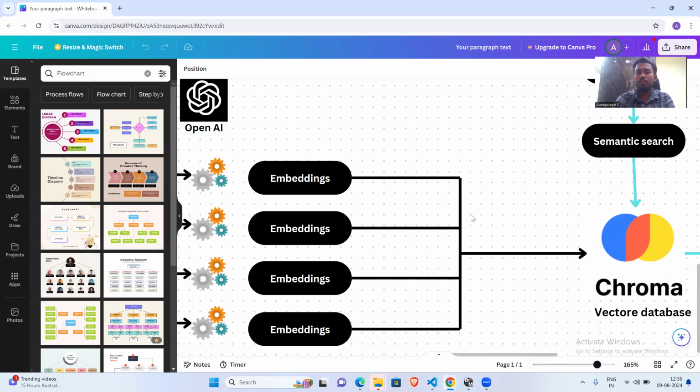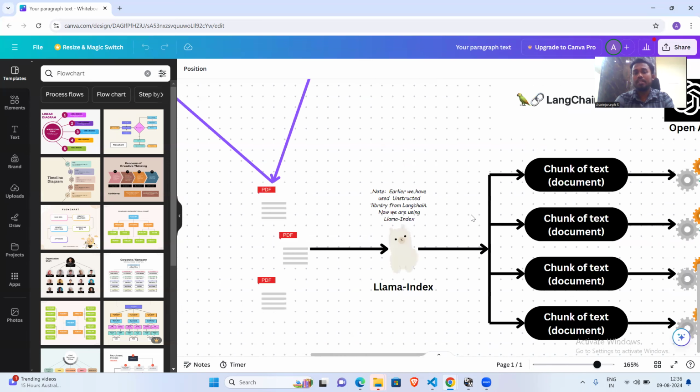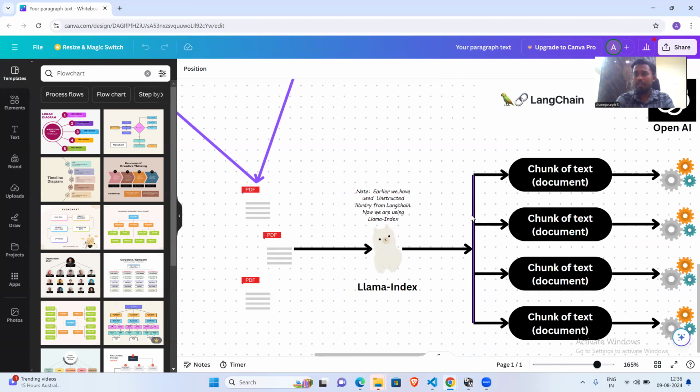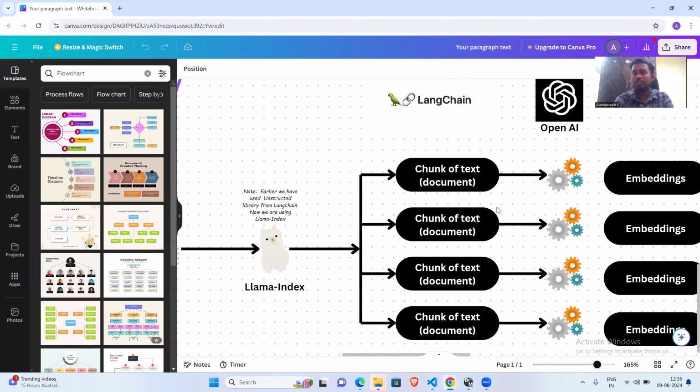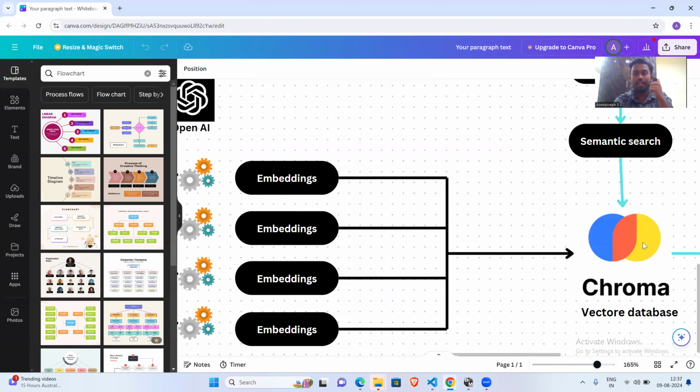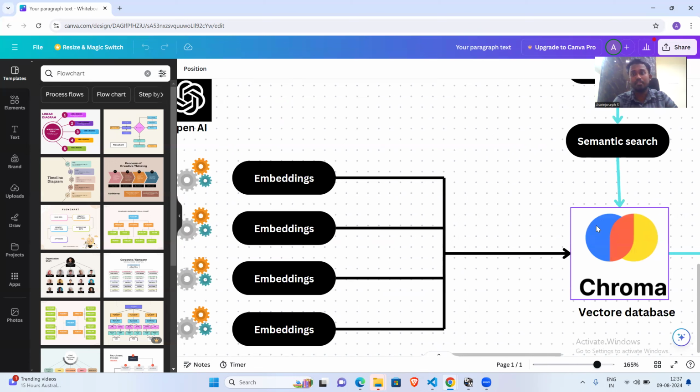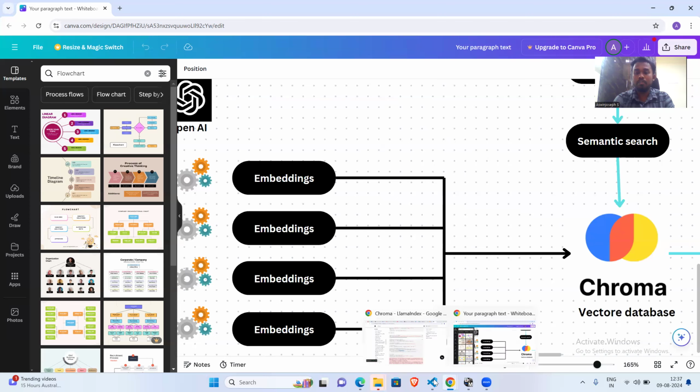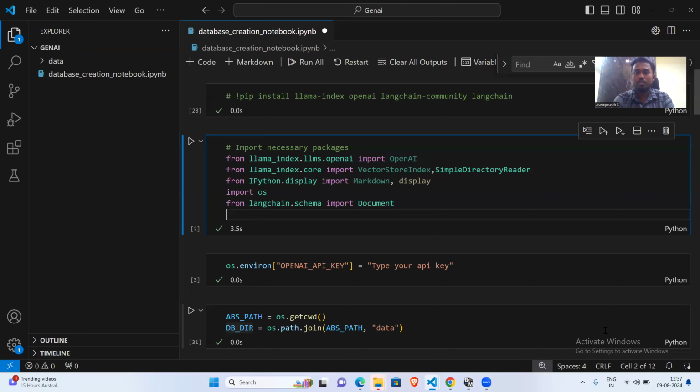So this is what we are going to see today, basically a kind of RAG application. We'll be reading a PDF, chunking the PDF, embedding it, and then we are going to store it as a vector database. This is step one of GenAI, which is a very important topic for creating such models. So we'll jump into the code part.